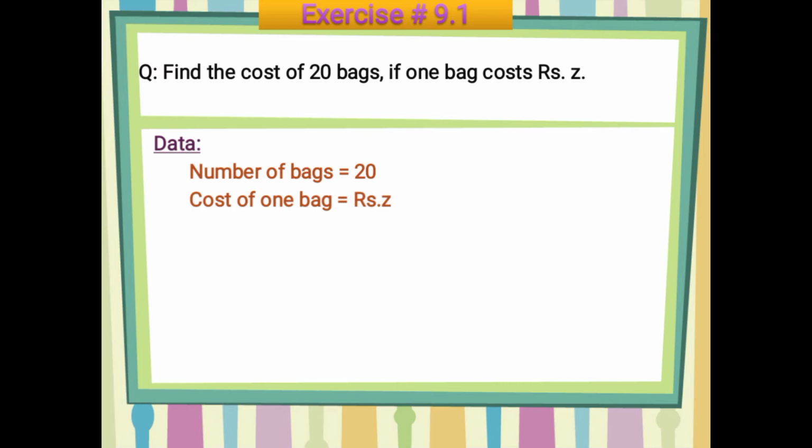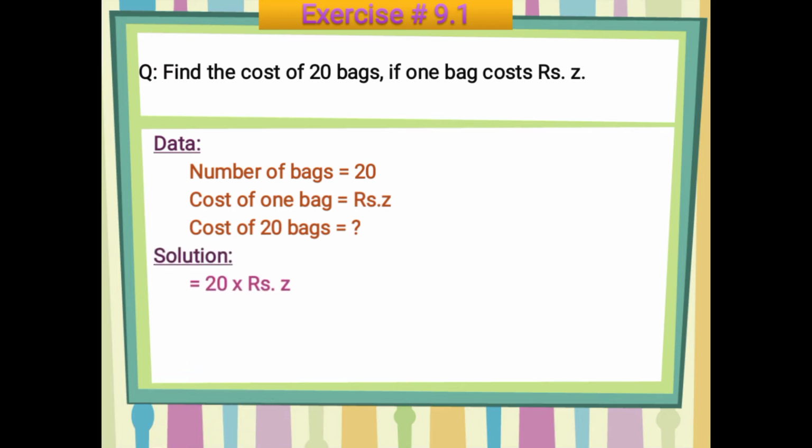And what you have to find out is the cost of 20 bags. Here you can see that the value of one thing is given and you have to find out the total amount of the given number of bags. So you are going to multiply here. So how will you multiply it?